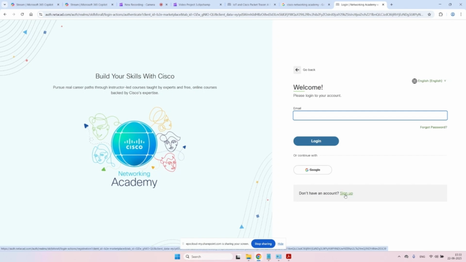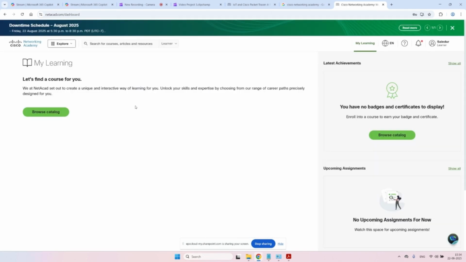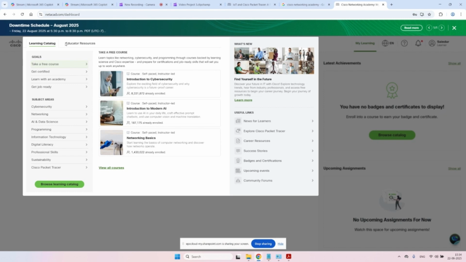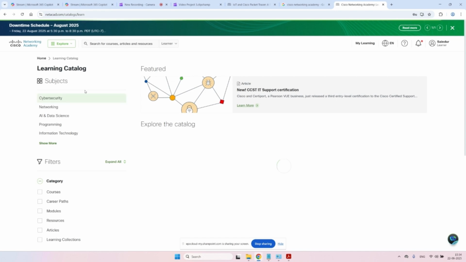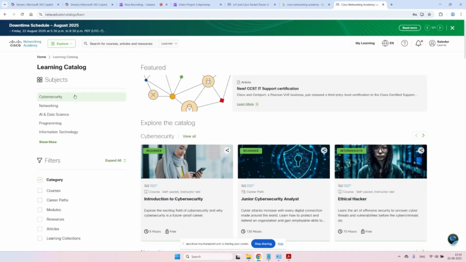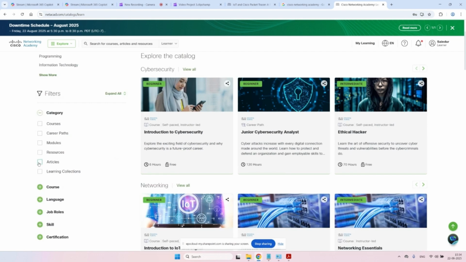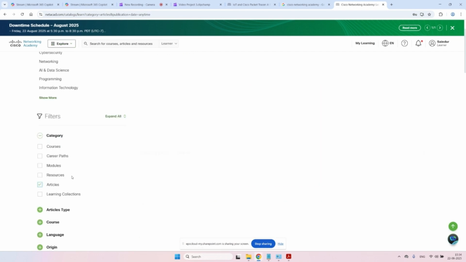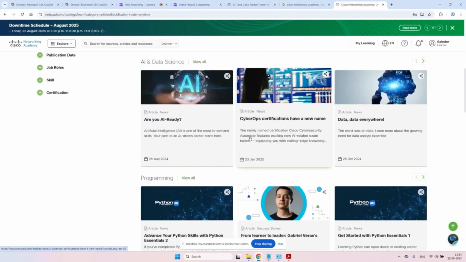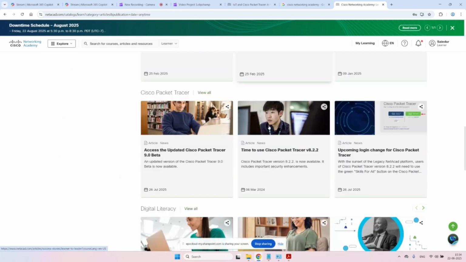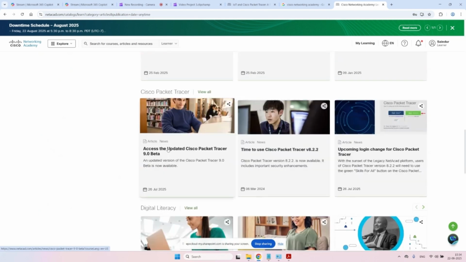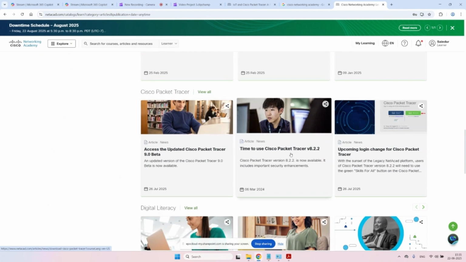If we sign up, then we need to create a username and password, then we can log in. So I'll log in here with my email address. So I'm logged in. If I go to browse all the categories, then browse learning catalogs, under learning catalogs we go to articles, and under articles we go further down. Here is the Cisco Packet Tracer 9 beta and Cisco Packet Tracer 8.2.2.